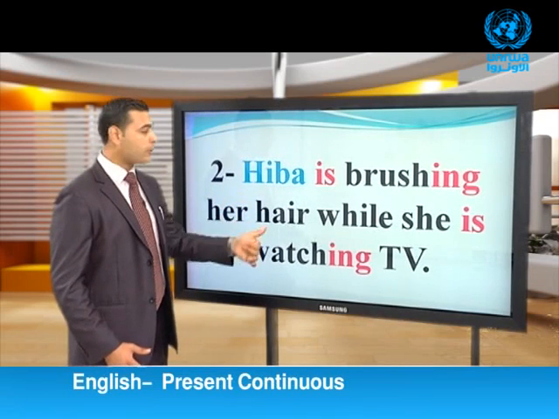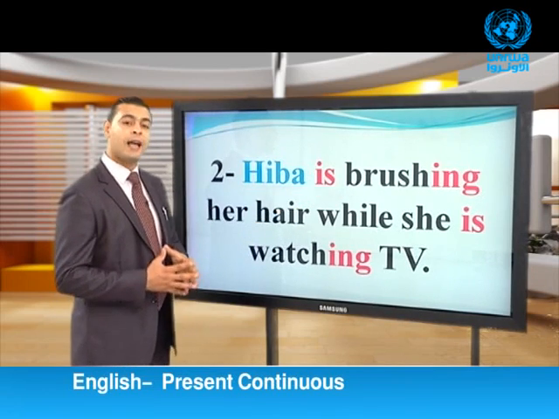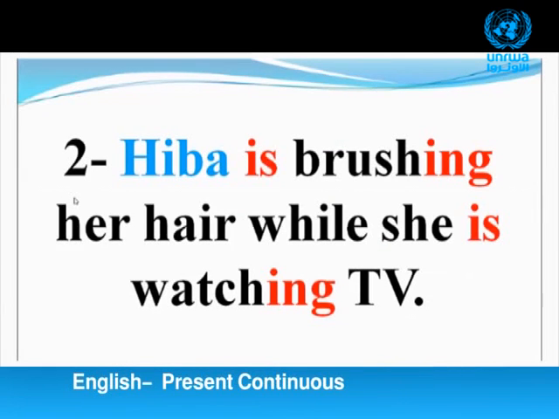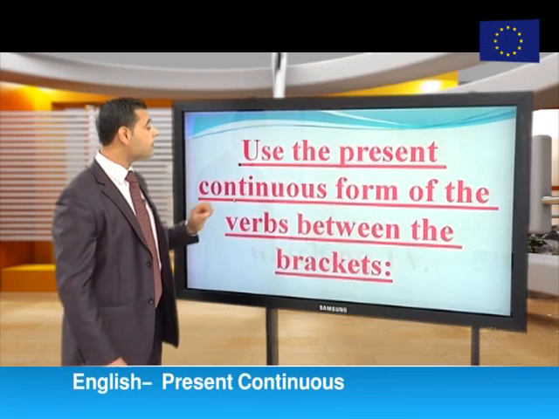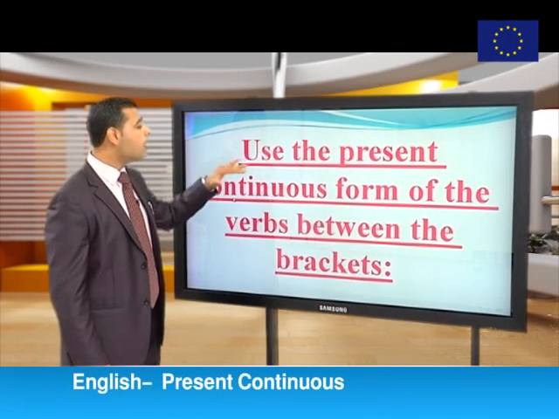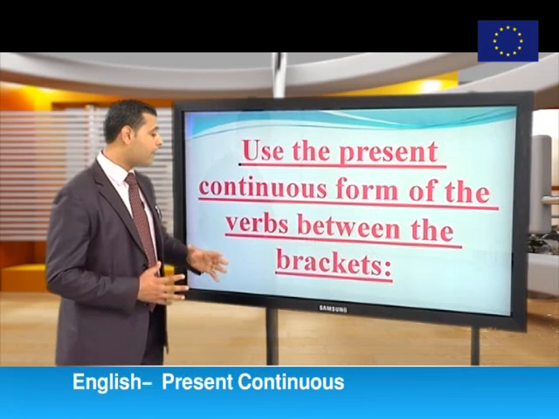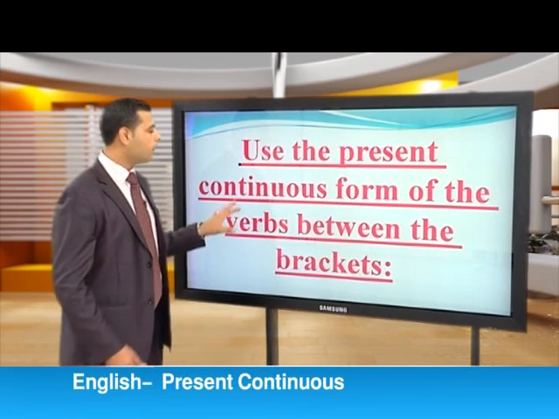Hiba is singular, so we use is plus the main verb plus the ing. Hiba is brushing her hair while she is watching TV. Now, dear students, let's go through this exercise to practice what we have talked about. Use the present continuous form of the verbs between the brackets.